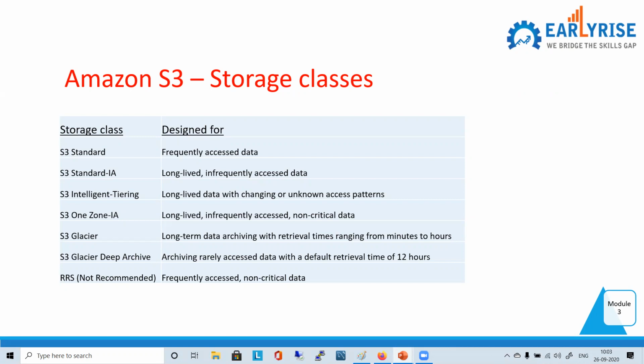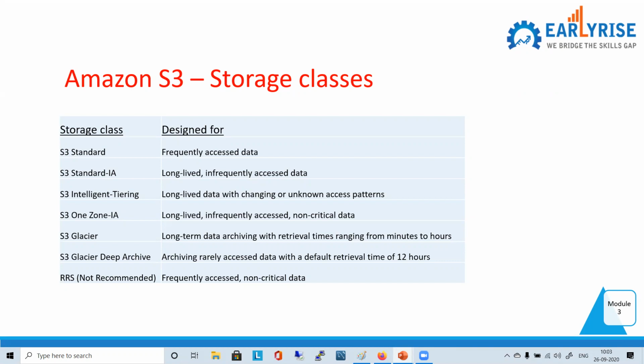If you look at the second one, what does it say? IA means infrequent access. Everything remains the same as above. It says S3 Standard-IA. This is for long-lived, durable, infrequently accessed data.